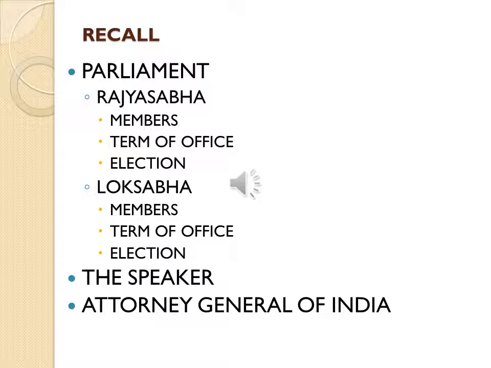So if the ruling party loses its majority, then the term of office is not 5 years. It can be dissolved before the term. Or if the Prime Minister wishes, he requests the President, then the President passes the resolution ordering the dissolution of Lok Sabha. Then election. Based on the universal adult franchise, the people of India who have completed 18 years of age choose their representatives. India was divided into constituencies which have equal population. So the members were chosen by the people of India.